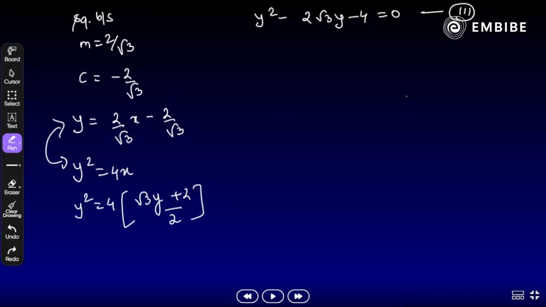Now we need to find the area. So either you properly solve for y1 and y2 from here, and divide the quadrilateral into two triangle parts, then find the area of both triangles and add them. Yes? Otherwise we can apply the formula directly here. How?